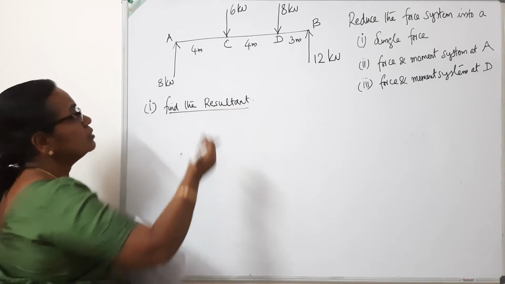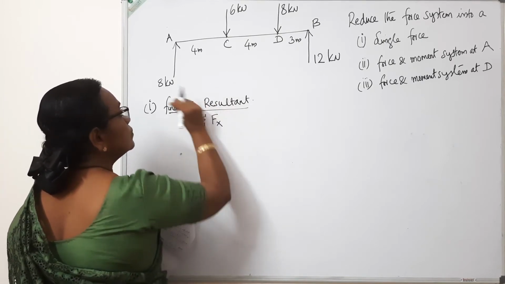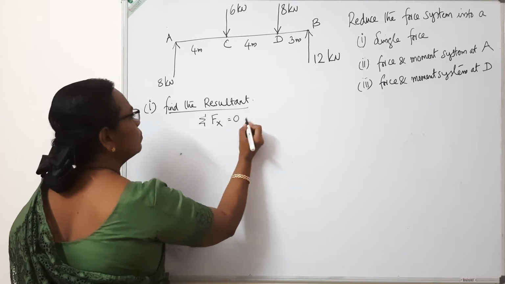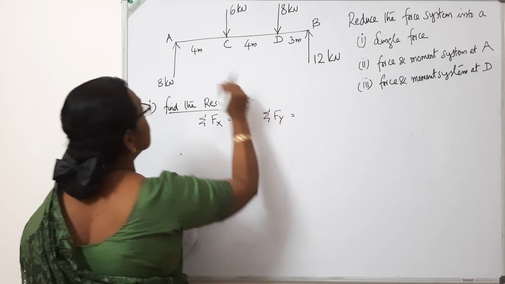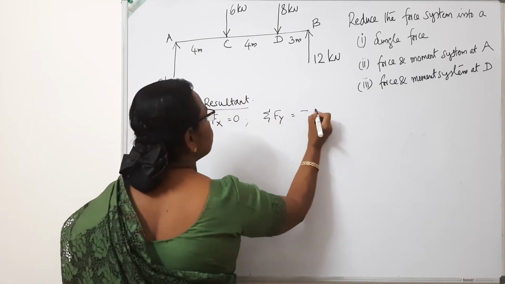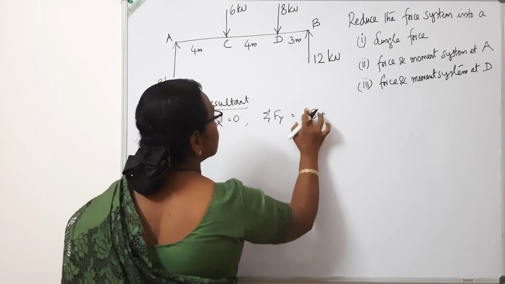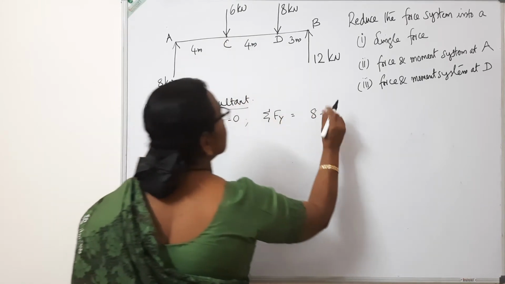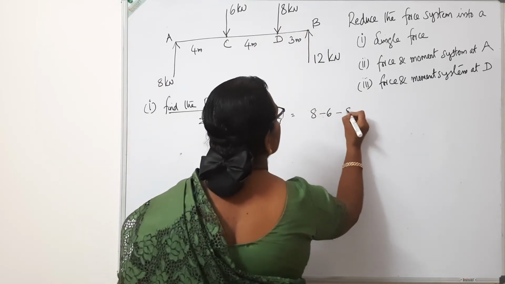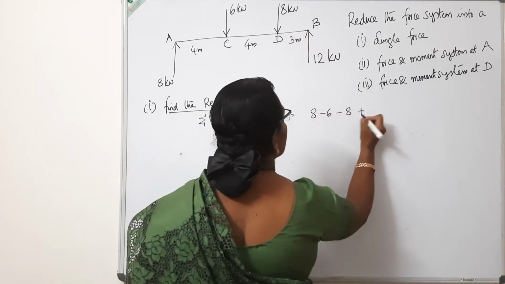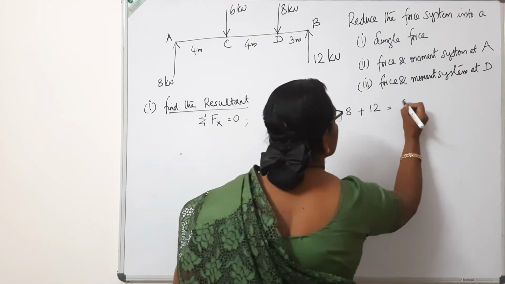So we have discussed how to find the resultant. Sigma Fx: there are no horizontal forces, so 0. Sigma Fy, the sum of the vertical forces: 8 is acting upward, so 8, then 6 is acting down, minus 6. This 8 is acting down, minus 8, plus 12. So it's 6 kilonewton.